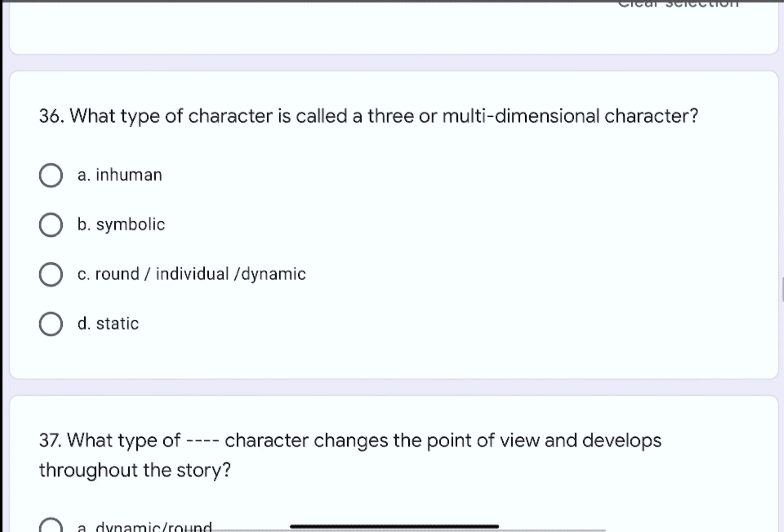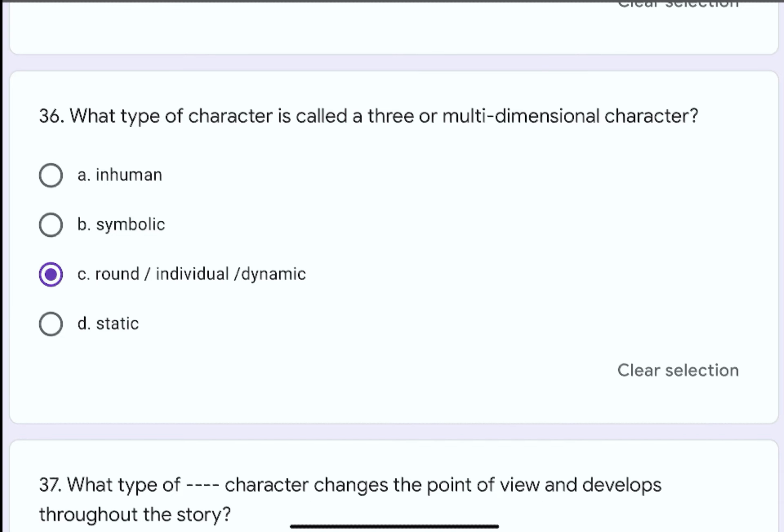Question number 36. What type of character is called a 3 or multi-dimensional character? The options are A. inhuman, B. symbolic, C. round or individual or dynamic, or D. static. The correct option is C. round or individual or dynamic.